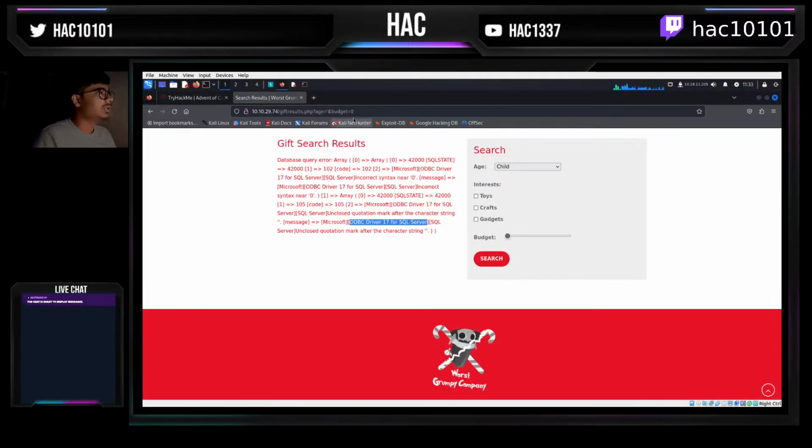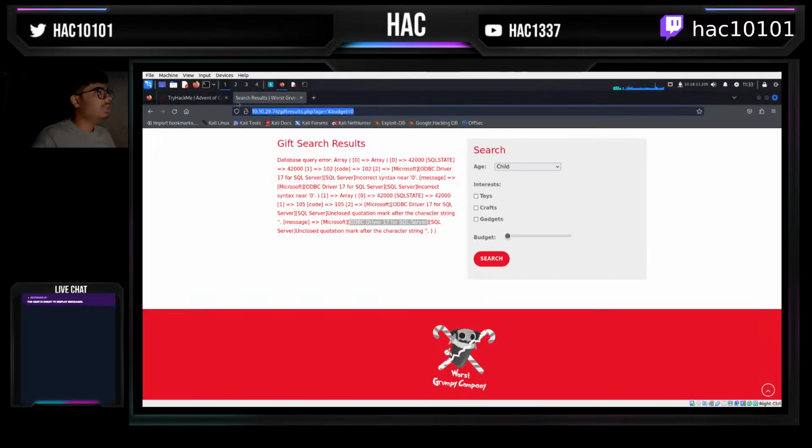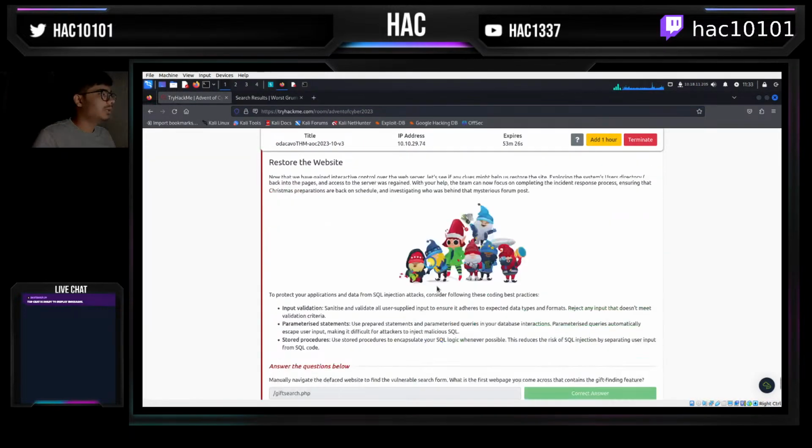So what I can do is copy this URL and start my sqlmap. sqlmap -u, right? I can probably remove the code a, and I can say --os-shell, and it should be good to go. But in the meantime, let's see how we can do this manually.